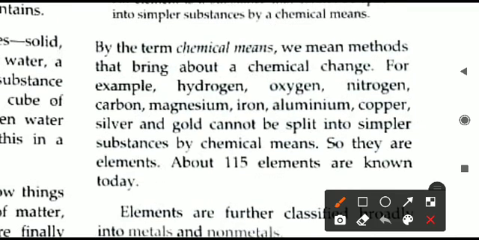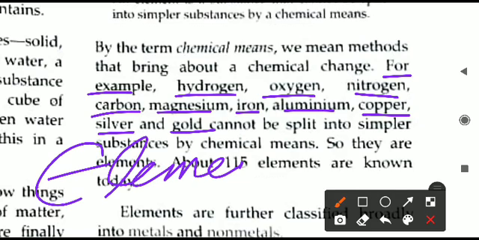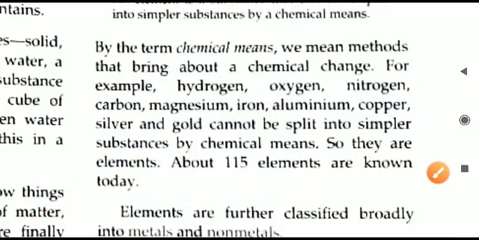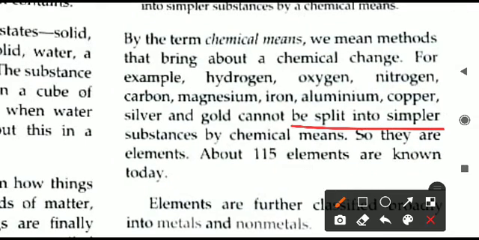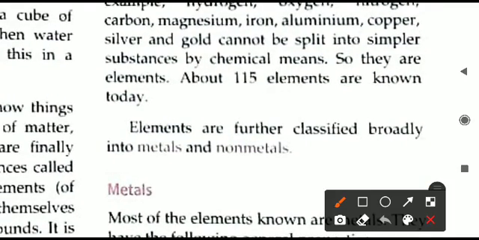So examples of elements we can take now: hydrogen, oxygen, nitrogen, carbon, magnesium, iron, aluminium, copper, silver, gold. All these are elements, examples of various kinds of elements. We cannot split them into simpler substances by chemical means or chemical change. And because of this reason, that we cannot split them, they are called elements.